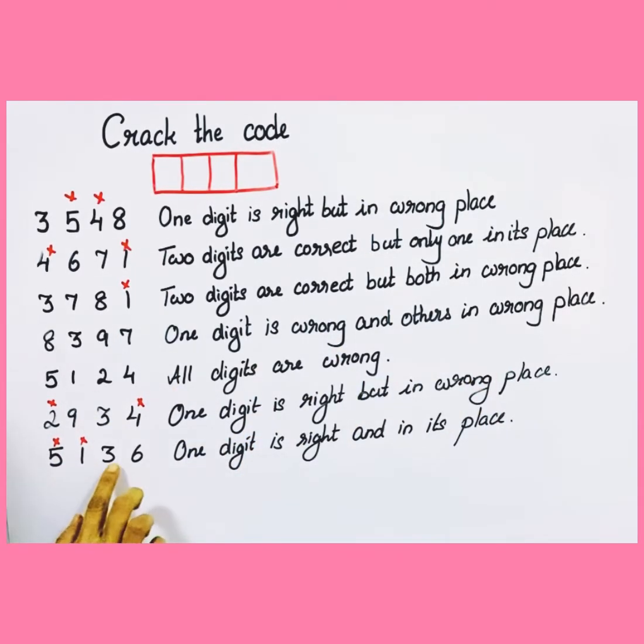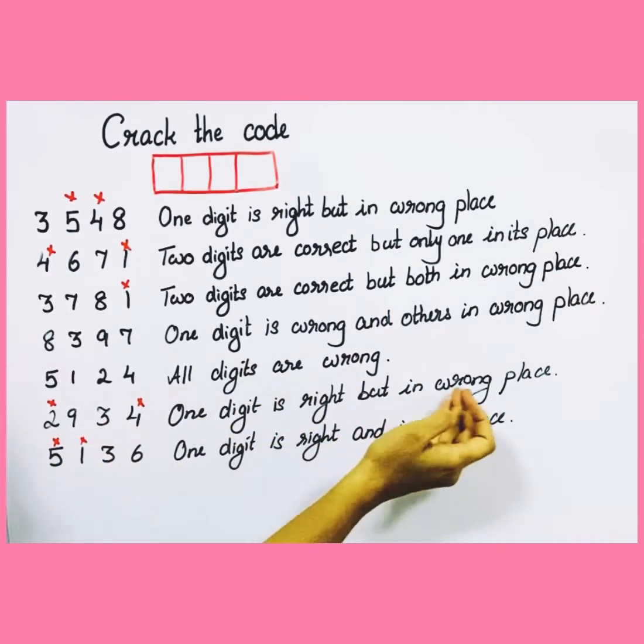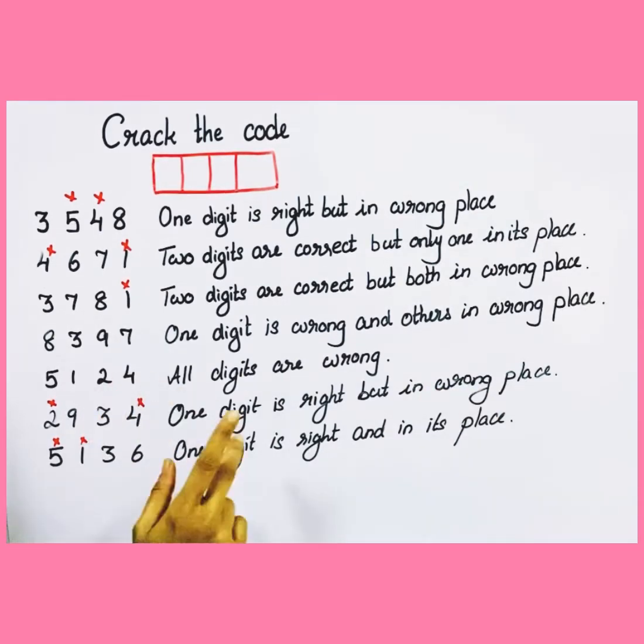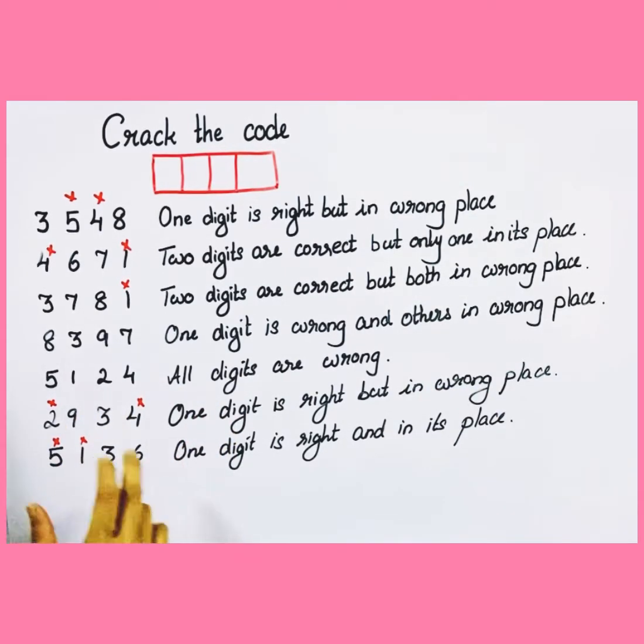So here if the correct digit is 3, then it is in the place. But here 3 is there. So if it is right, then it is said that in wrong place. So it can't be correct, right? So in this case, this 3 is the wrong digit. So we have to cancel out 3. This is the wrong digit.